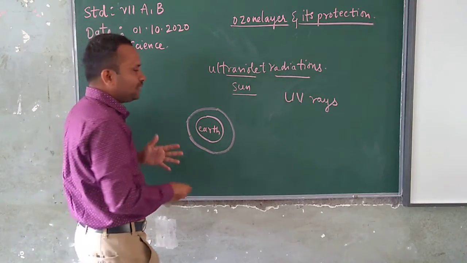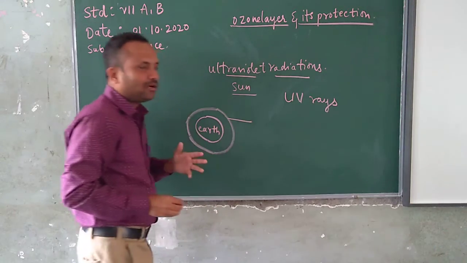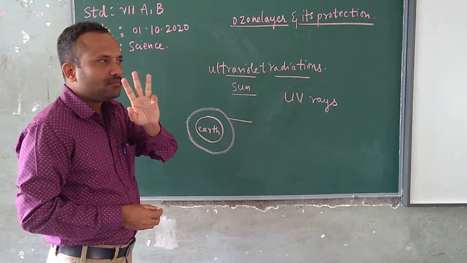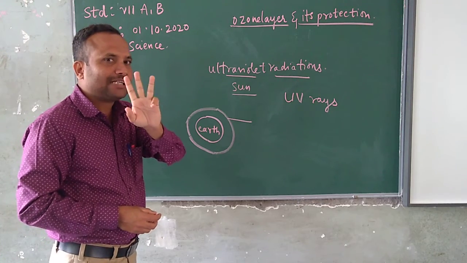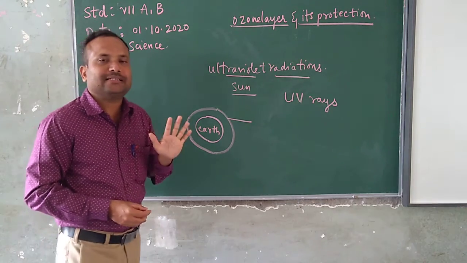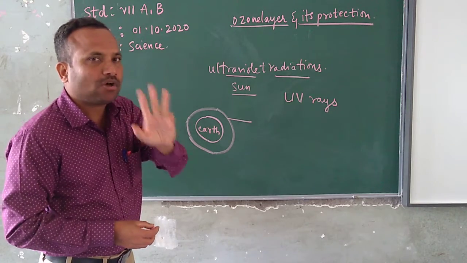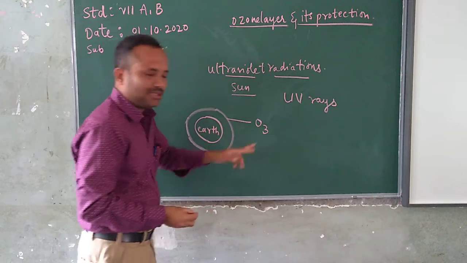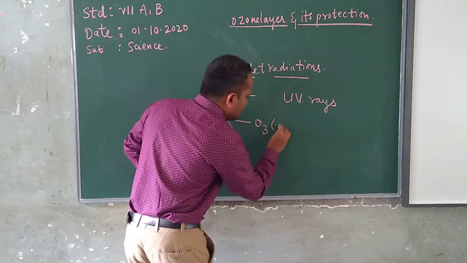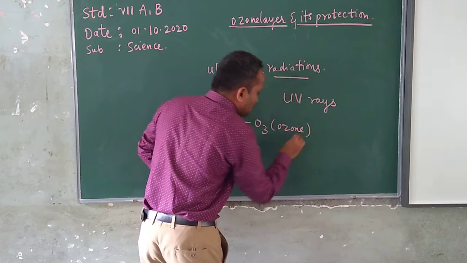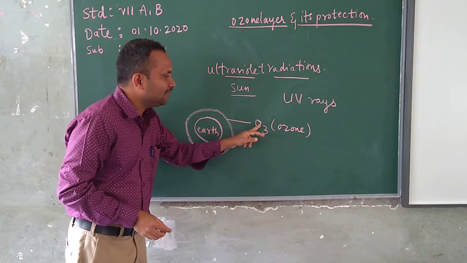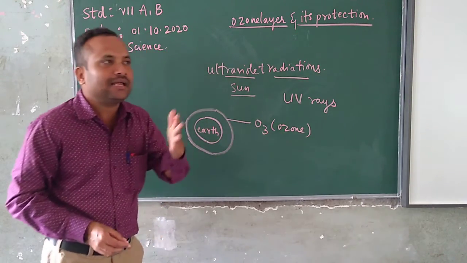This molecule is made out of 3 atoms of oxygen, which we call O3. This O3 is nothing but ozone. 3 atoms of oxygen is nothing but the ozone layer.